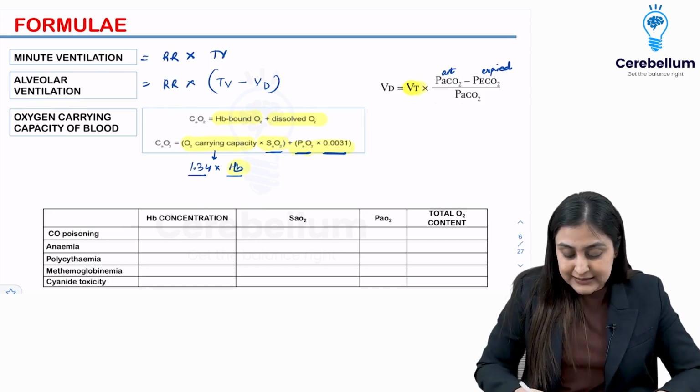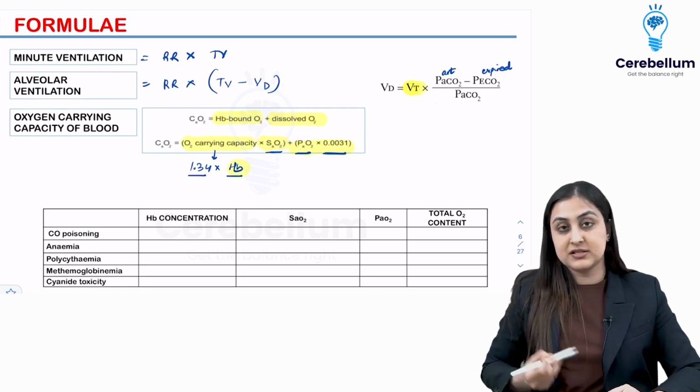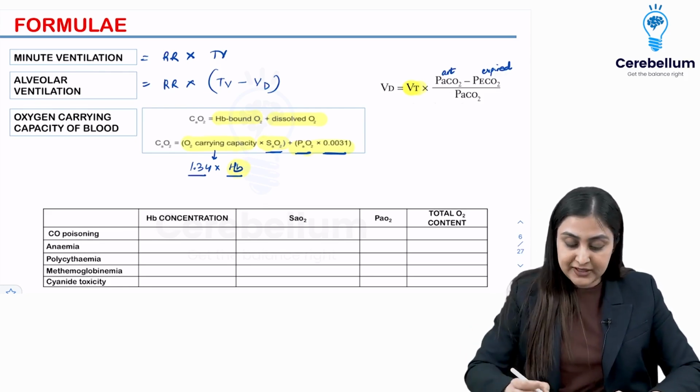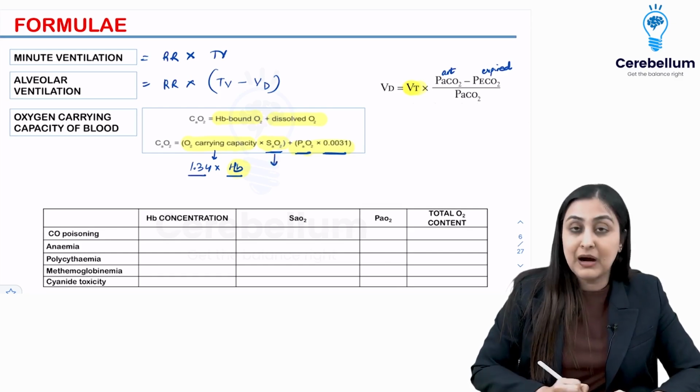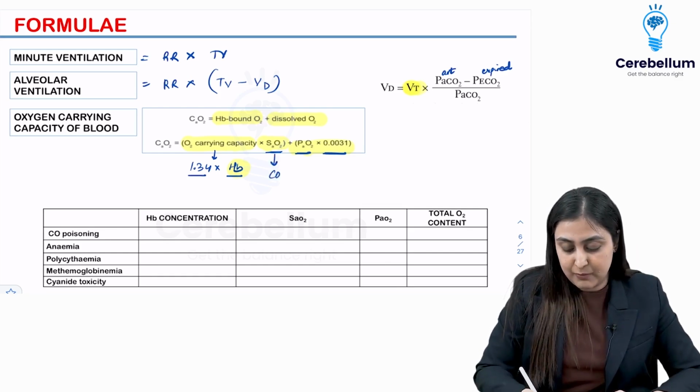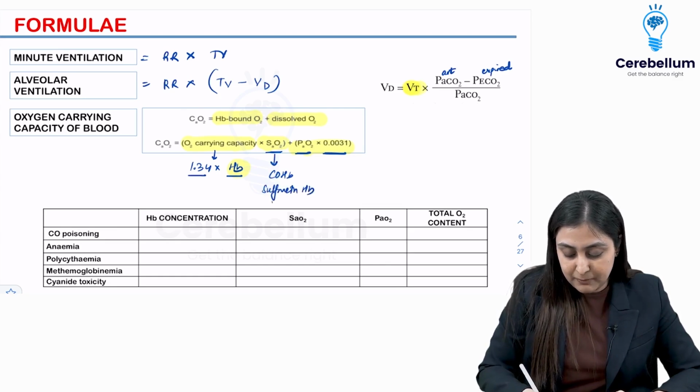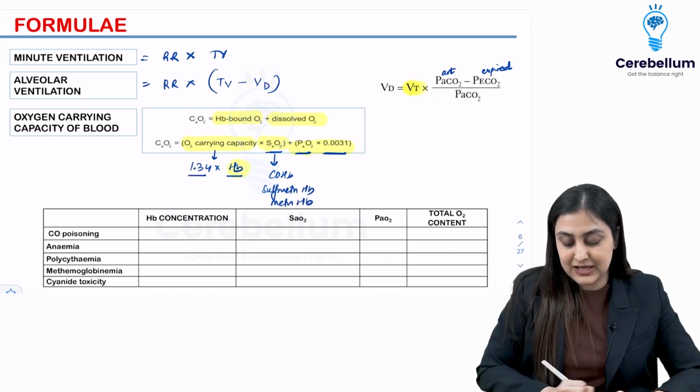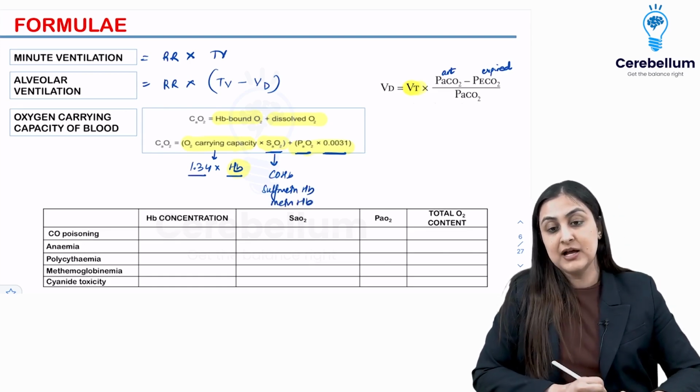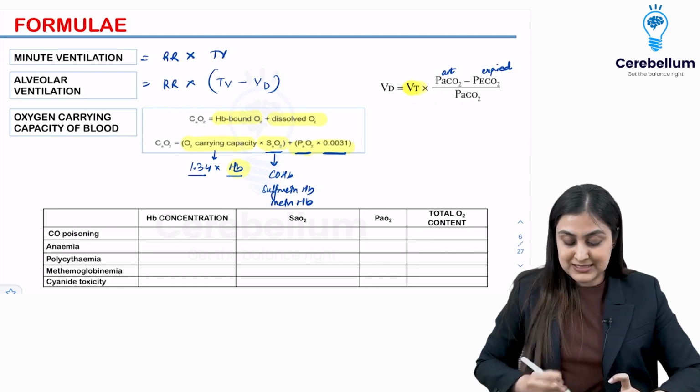So in anemia and polycythemia, it's the hemoglobin concentration which is affected. Anytime something else is bound to the hemoglobin, such as carboxyhemoglobin, methemoglobin or methemoglobinemia, you're going to have saturation which drops. Yeah. So this is how you can approach this table here.